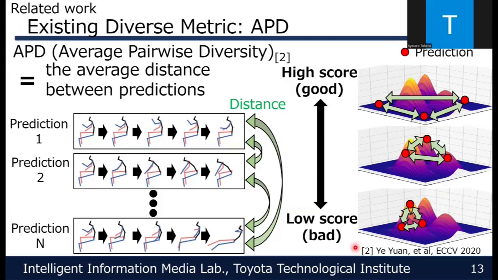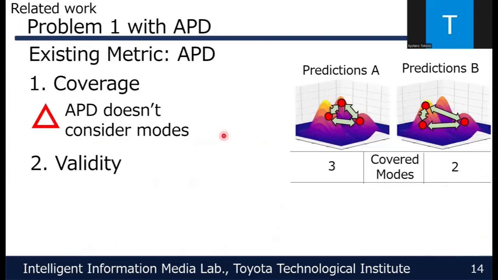Now, the key question is, can APD truly evaluate multimodality in prediction? First, let us consider the first requirement, coverage. APD only measures distances between predictions and does not explicitly consider prediction modes. Therefore, APD cannot evaluate whether all plausible modes are actually covered. For example, based on these distances alone, we cannot tell which prediction covers more modes.